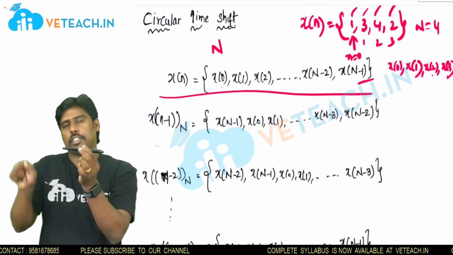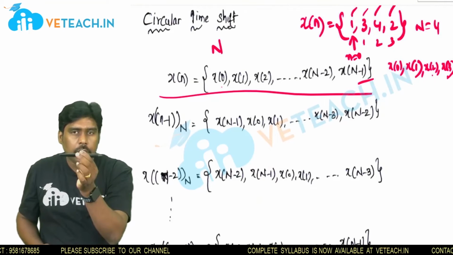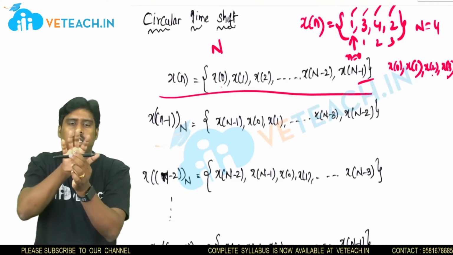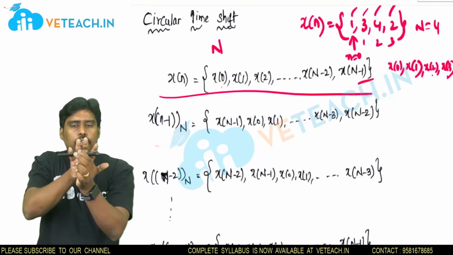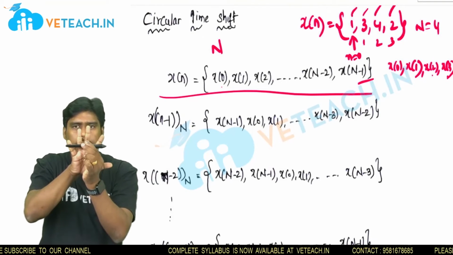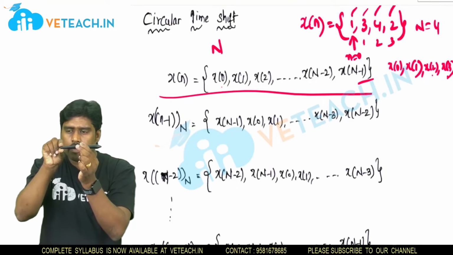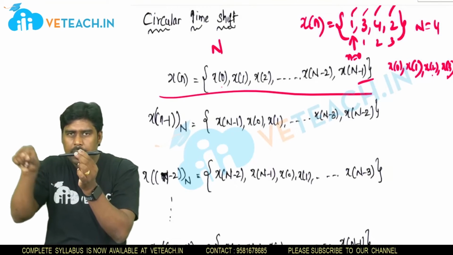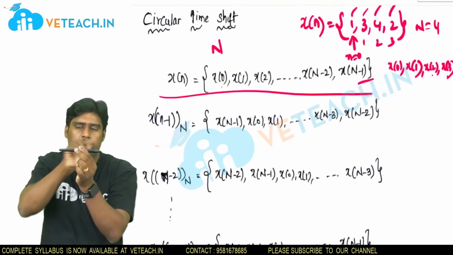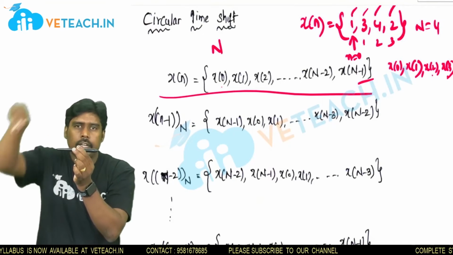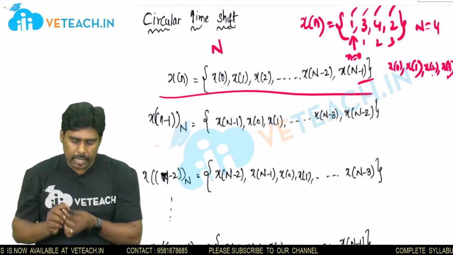That is linear shift. But coming to circular shift, the same thing, 4 students are sitting like this. Suppose the student who is sitting at this end, if that fellow is moving out, he will come and join from the other end. It means the sample which is leaving from one end, it rejoins at the other end. That's what exactly happened here.